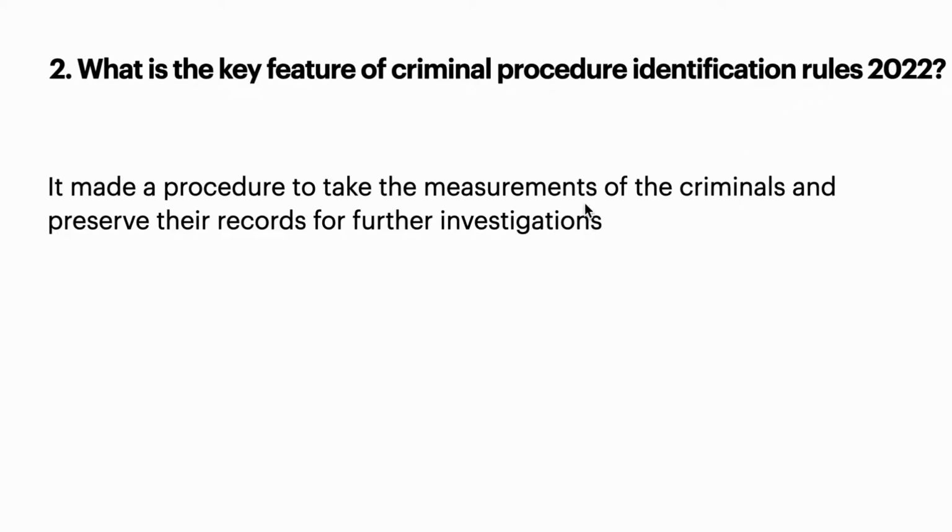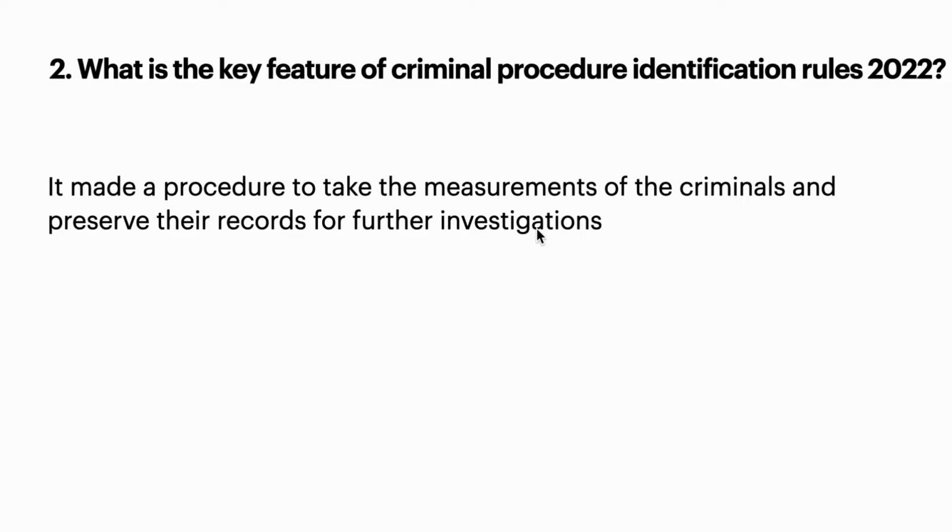As per these identification rules, a procedure was made to take measurements of criminals and preserve their records for further investigations. If any crime happens and we find a criminal, his body measurements, photographs, and all his details will be taken and preserved under the National Crime Record Bureau.